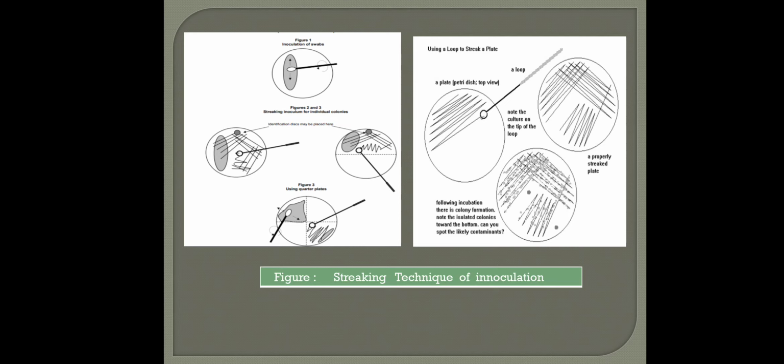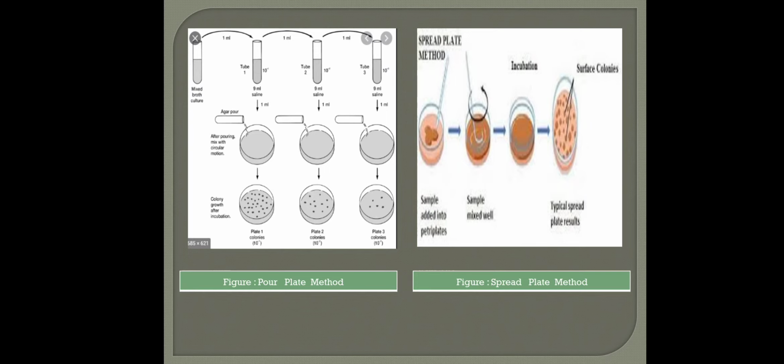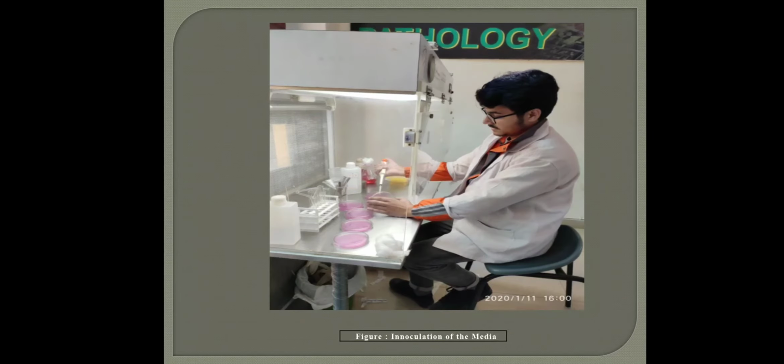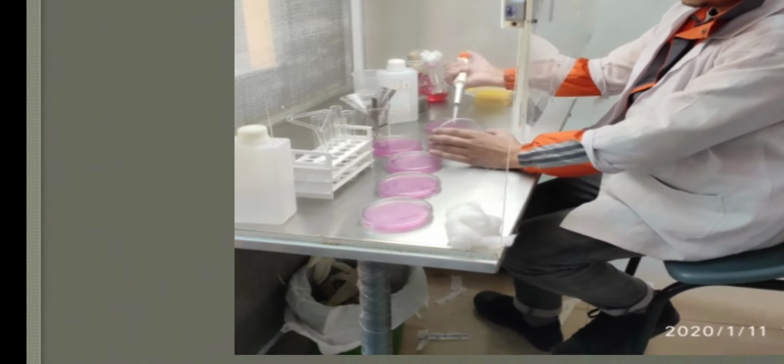This is the streaking technique. As I said, the inoculum is streaked in horizontal and vertical lines. Then I discussed the pour plate method. In case of serial dilution, we use the pour plate method, and the spread plate method is also used. And then there is the final one, the cork borer. We can take a sample like this and drop it into the fresh media, and by this we can pure culture it or subculture it. So this is how I did the inoculation of the media.